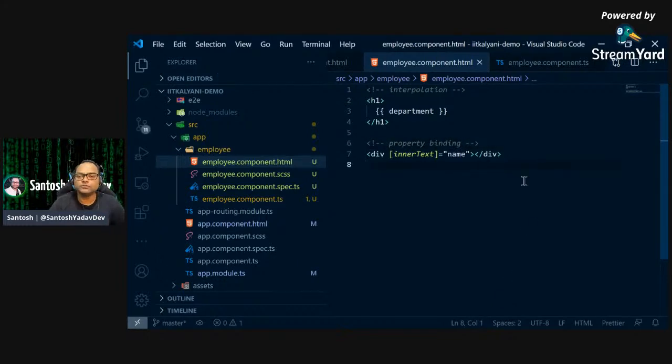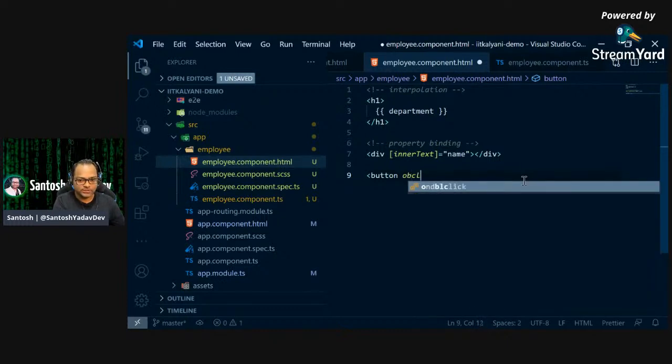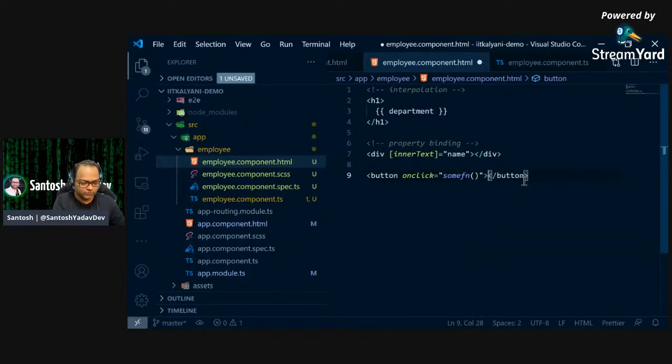So once you know how to bind data, next thing is how to collect the user information. Now, to collect the user information, what you need is events. For example, a button, and how to handle that button click. So generally in other programming languages or in JavaScript, you will say, okay, I have a button. Then you will say, okay, on click of this button, call this particular function, something like this, right? So I will have a button, and then you will say on click equals to some function, and then whatever you want to do, right?